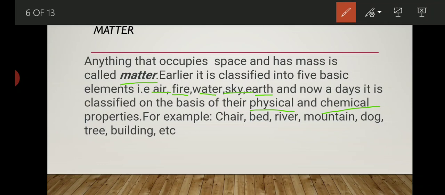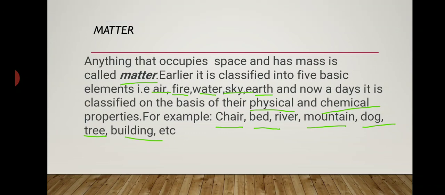Some examples of matter are chair, bed, river, mountains, dog, tree, buildings, etc. Whatever we see in our day-to-day life comes in the category of matter itself. Now let's discuss characteristics of matter.